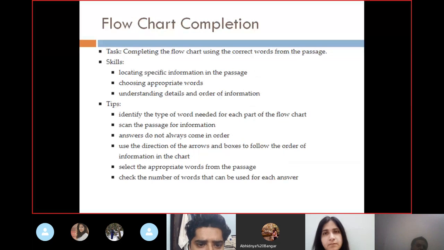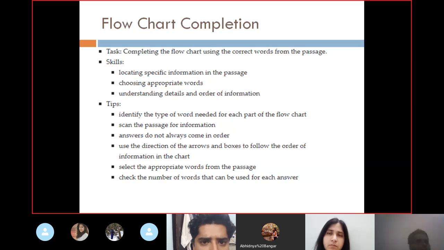Now flowchart completion. Flowchart completion is also one of the easiest parts, because there would be a process which they would be describing. Everybody would have done it. It is on the British Council main website also. It is like how robots work. It is a very simple thing to understand: first of all, you need to put the robots like this, then the robots will do that, then you need to put a battery in it, then it will be working.